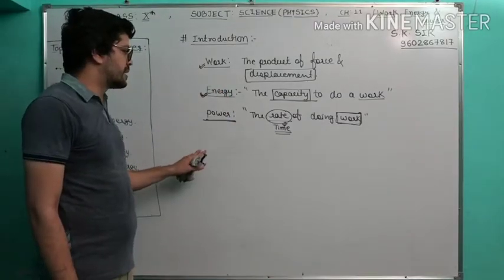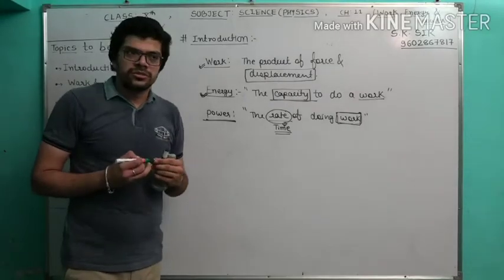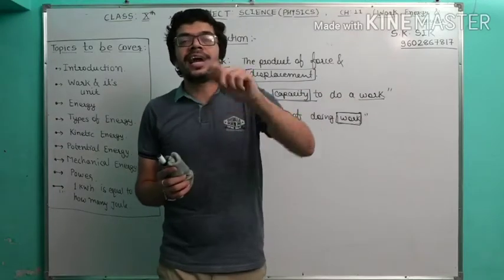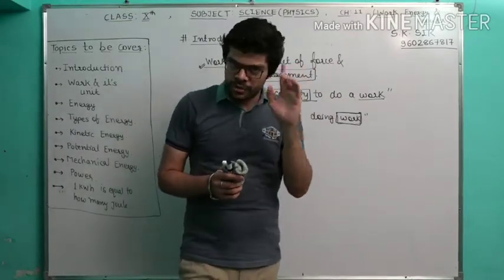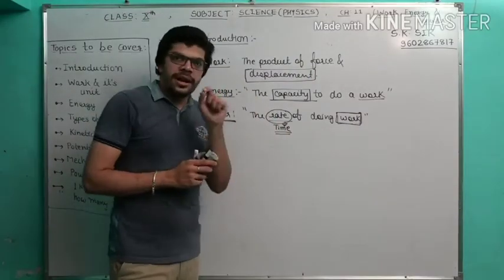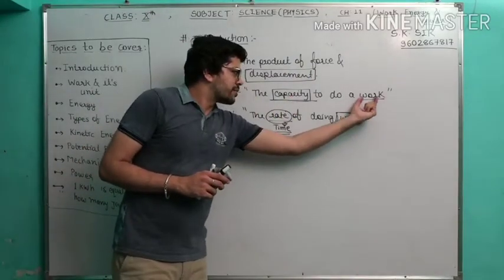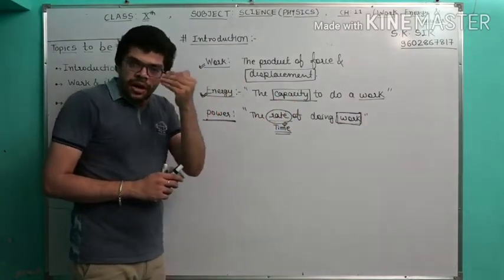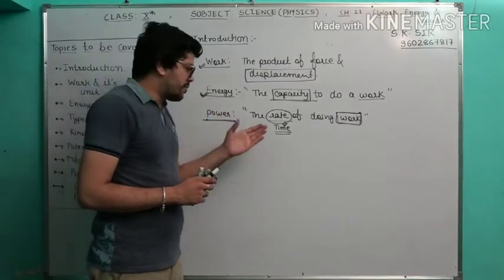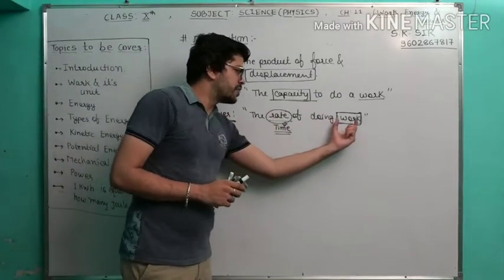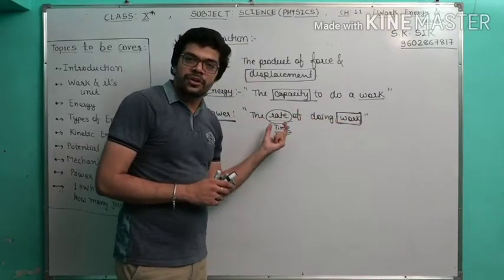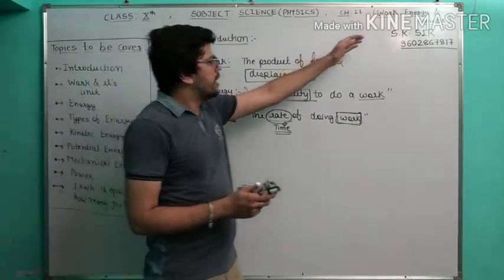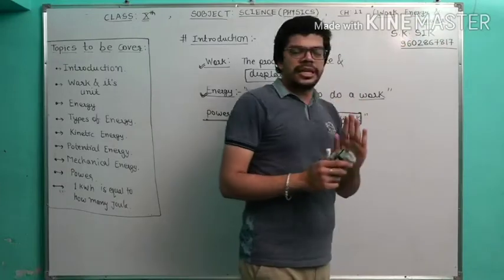So I hope you understood this basic introduction of this chapter. What do you mean by work? To push or pull with displacement, but not at an angle of 90 degrees. It is called work. Okay. Second, energy. We measure the work including capacity. It is called energy. And what do you mean by power? With power, we talk about rate. That means we measure the work with respect to time. It is called power. So the introduction of work, energy, power is completed.